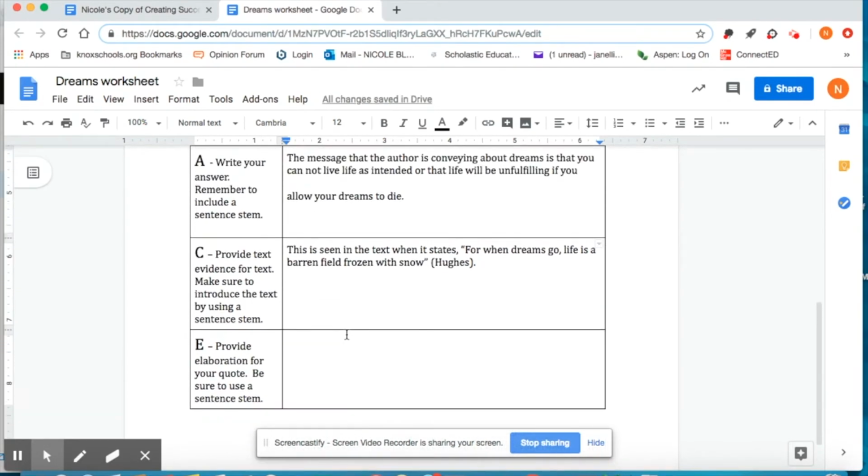All right. And so then the last part, of course, is the elaboration. And I want to elaborate properly. This is important, using the sentence starter again, because a field is meant to grow things and be productive.